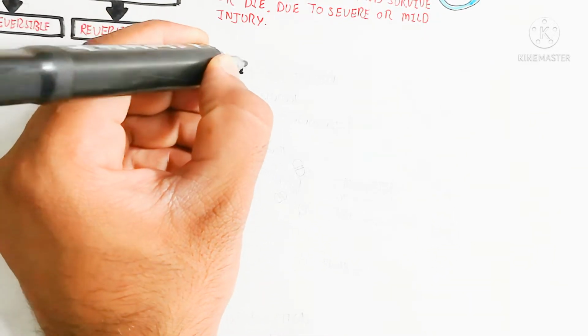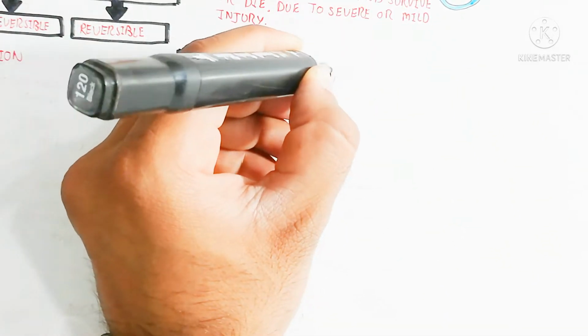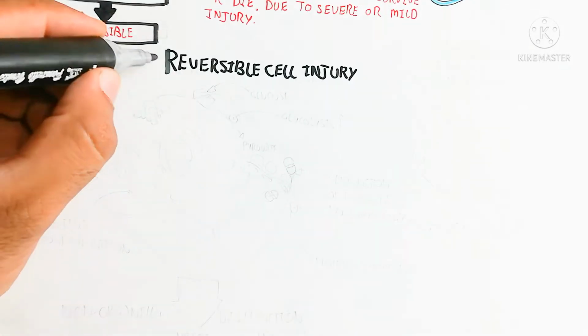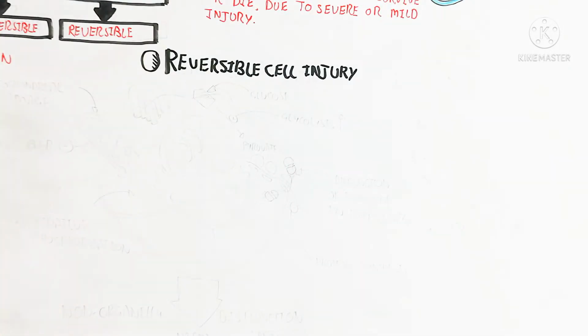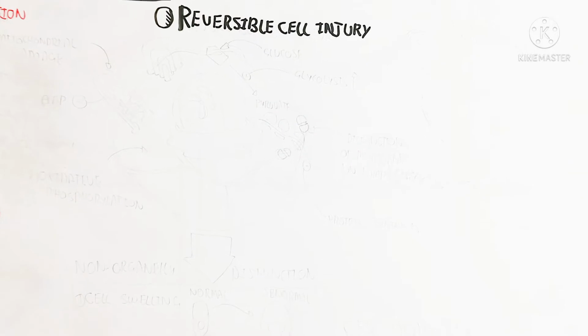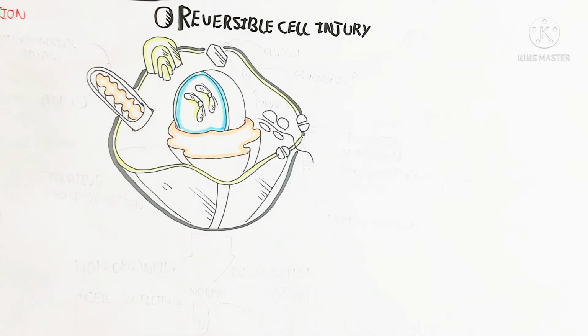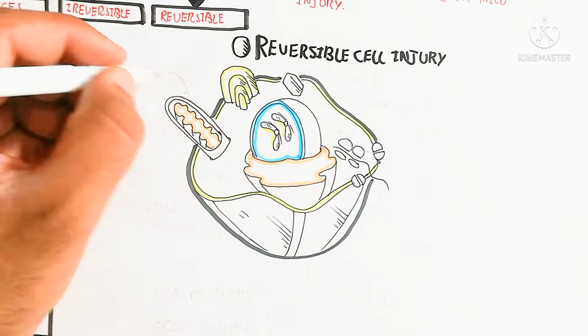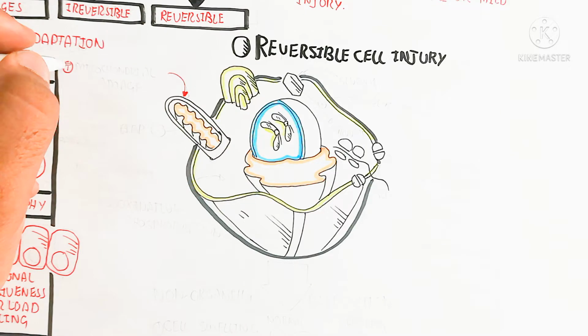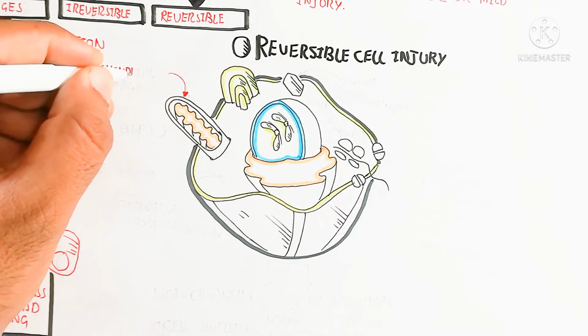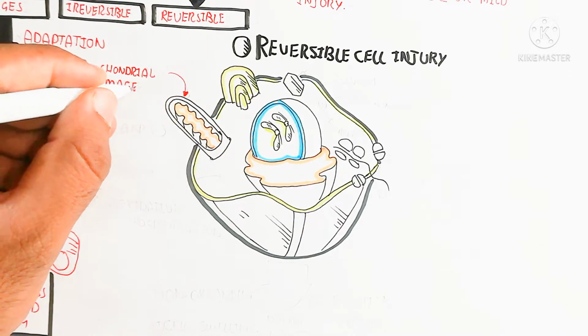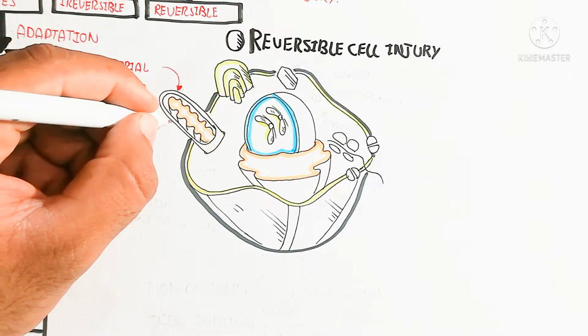So let's begin to understand reversible cell injury. What is reversible cell injury? It is cell injury after which the cell can recover and the original shape can be restored. For example, mitochondrial damage, not complete mitochondrial dysfunction, but damage that will lead to decreased ATP.